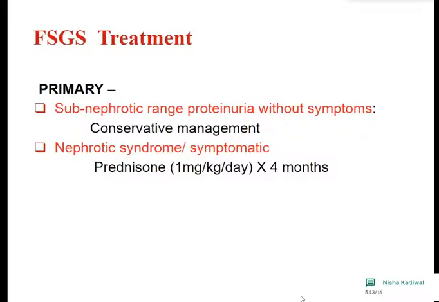And in conservative management, this is the ACE inhibitor group of drugs which we usually add. That is ramipril, enalapril. Any of the drugs can be used by virtue of, not as antihypertensive, but by virtue of their anti-proteinuric effect.